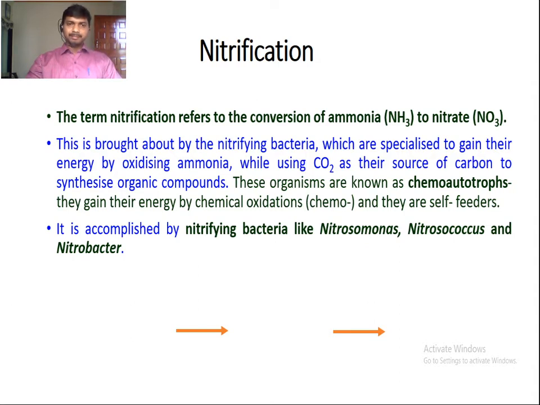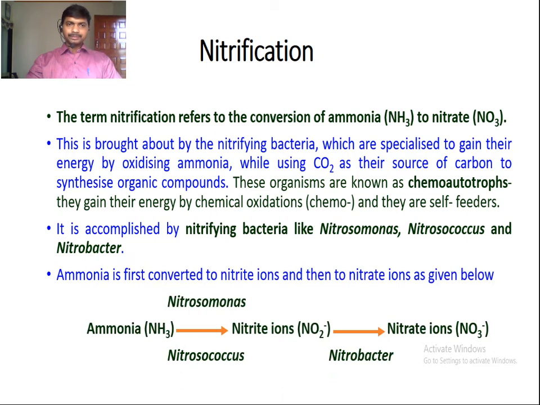It is accomplished by nitrifying bacteria like Nitrosomonas, Nitrosococcus, and Nitrobacter. The term nitrification refers to the conversion of ammonia to nitrate. So what happens here? The ammonia is first converted to nitrite ions and then to nitrate, as given below.